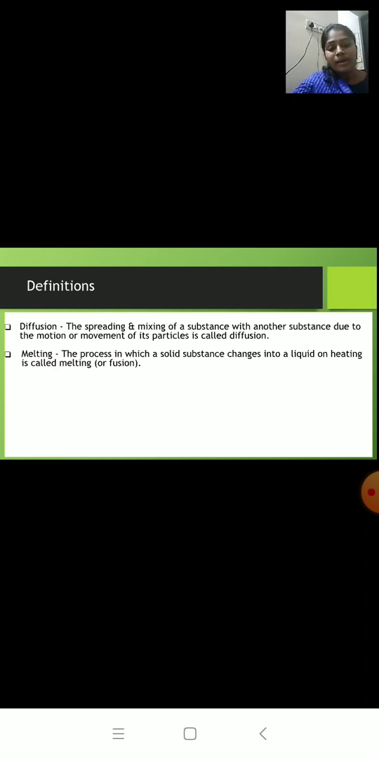So here what is happening? Change of state is happening. A solid is changing into liquid, and that too on heating. Heating means we are increasing the temperature. So when we increase the temperature, solid is changing into liquid, and that is called melting.